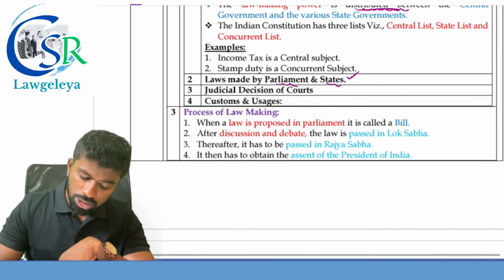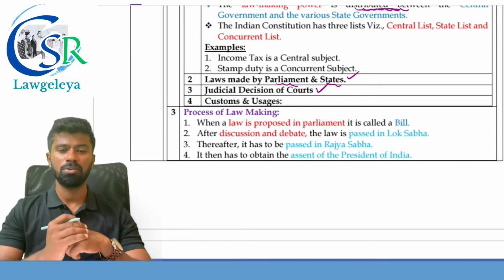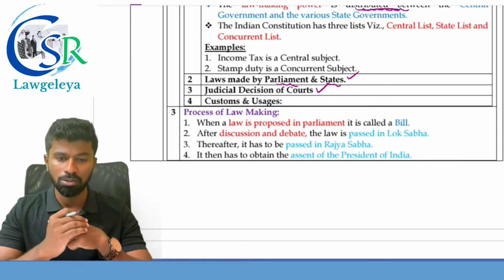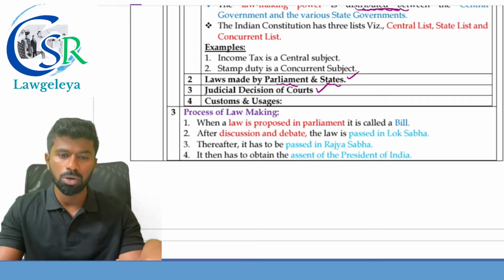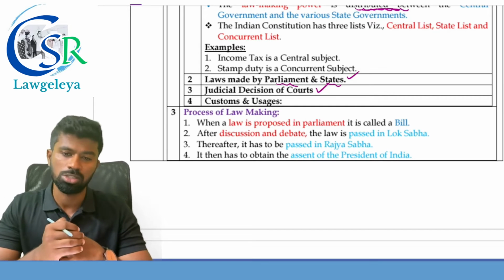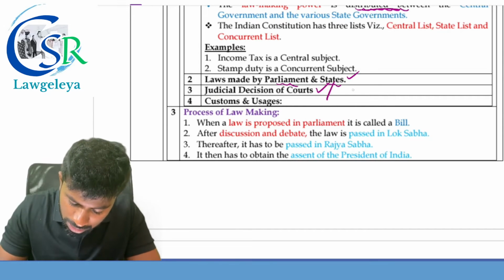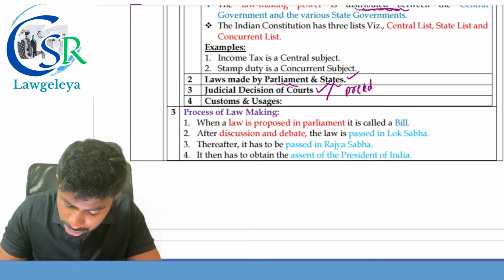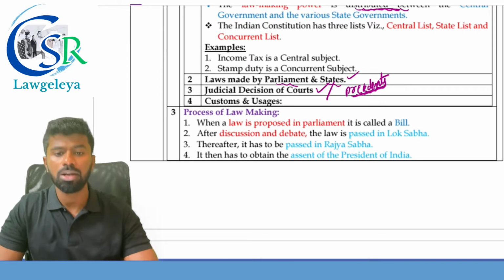Next one, judicial decisions of the court. The judgment given by the superior court becomes a rule of law to be followed by which court? The lower court. It is called judicial decisions of the court. It is also called precedents. This is the third source of laws in India.